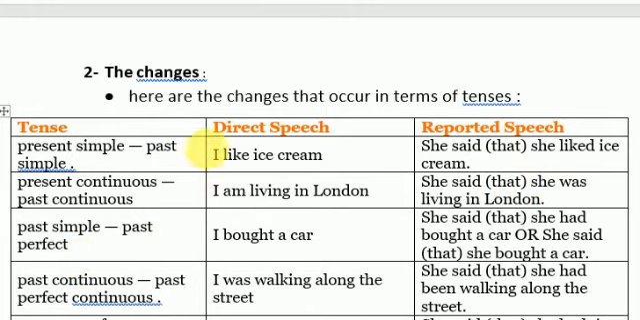Again, another example. If I have the direct speech sentence in the past simple, I bought a car. What about the reported speech? It should be transformed into past perfect. She said that she had bought a car, or she said that she bought a car. You can keep the same sentence in the past, or you can simply change it into the past perfect. She said that she had bought. Had bought is my past perfect, as you can see. Okay.